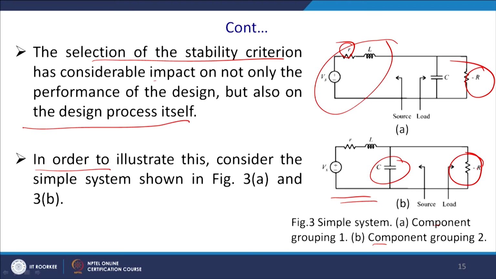Where you have a CPL, students are requested to validate this whole phase margin gain margin method with other kinds of constant loading, and see whether the control bandwidth increases or not.